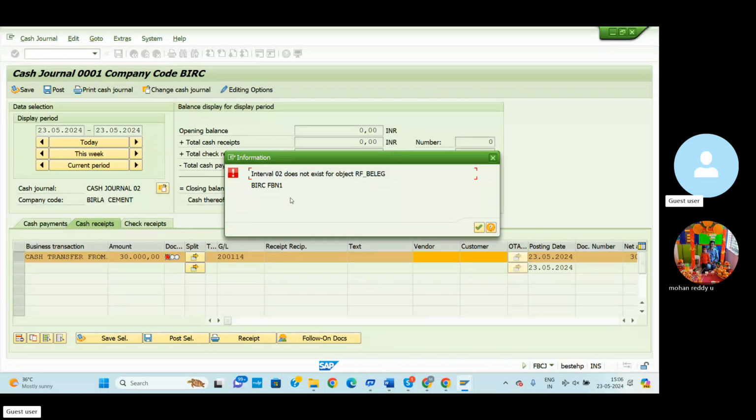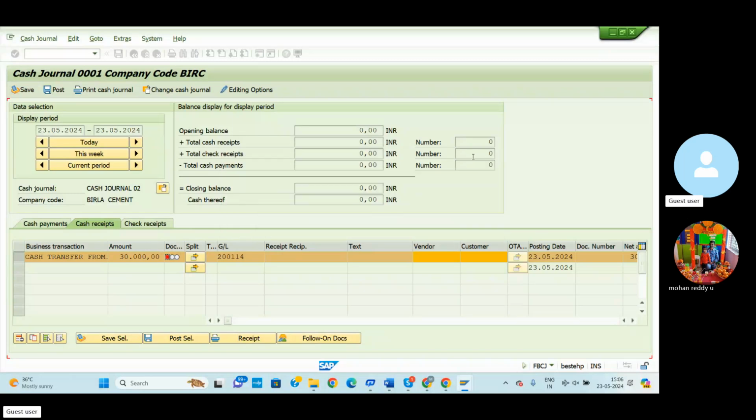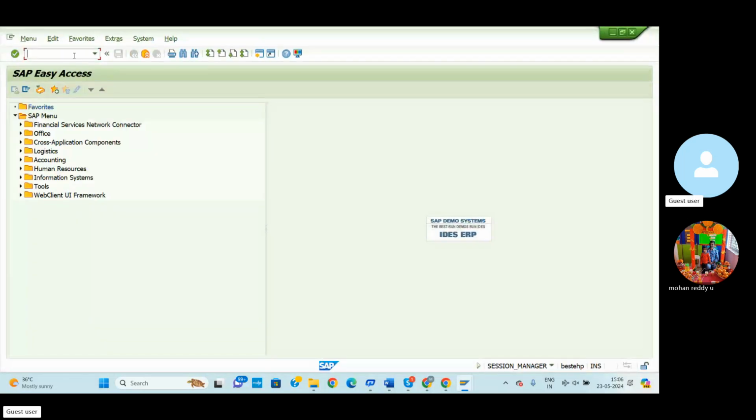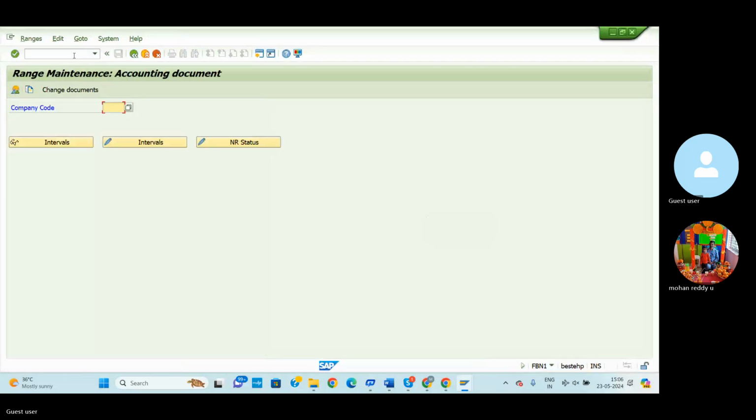Completely, this is the number range error. Using FBN1 we can fill the number range. So close it, go to the new screen and go to FBN1.